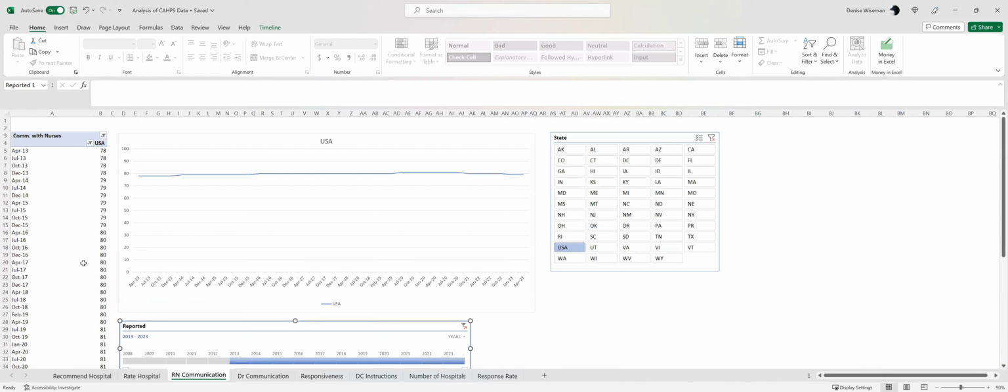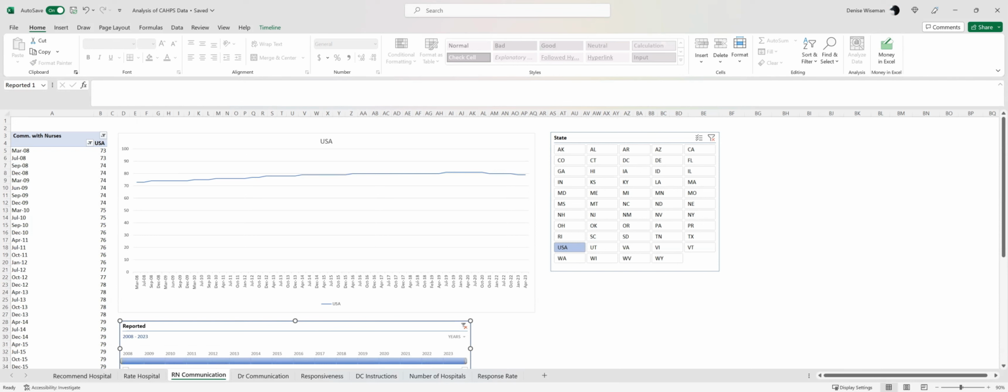So it's up to you to determine whether or not that is a good improvement for the amount of money that we spend on surveying and everything else that goes with patient experience. So you can do doctor communication, responsiveness, discharge instructions. To me, those are the ones I'm most interested in. If you want some of the others, if you don't know how to create these, just let me know. I can help you with that.